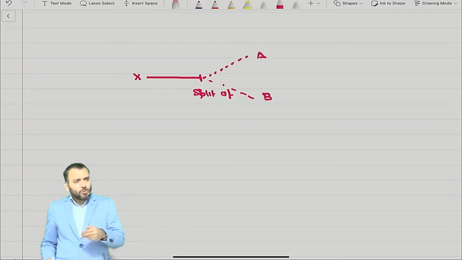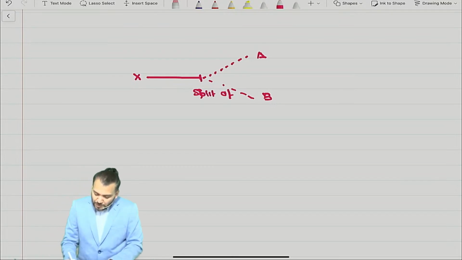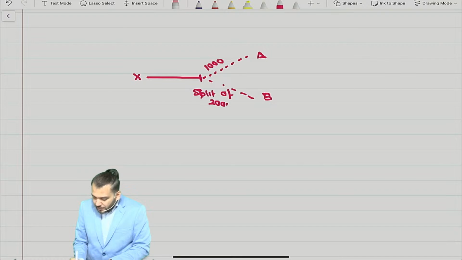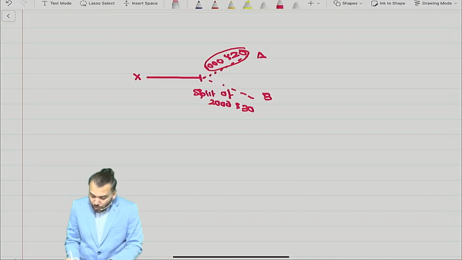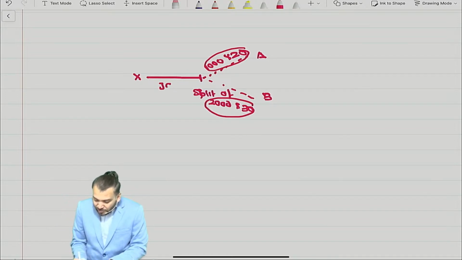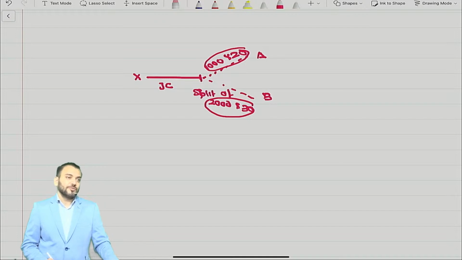Can you see, it can be sold in the market? If it can be sold in the market, do we know the sales value? Suppose A is produced 1000 units and B is 2000 units, and A can be sold at rupees 20 and B at rupees 30. So this becomes the sales ratio of A and B, and the entire joint cost can be allocated in this ratio at the point of split off.